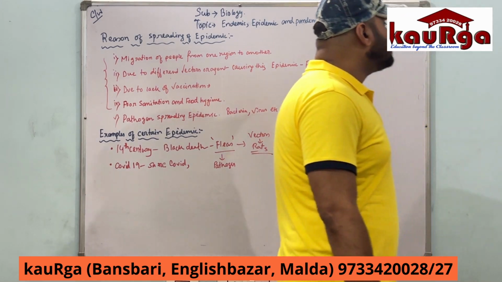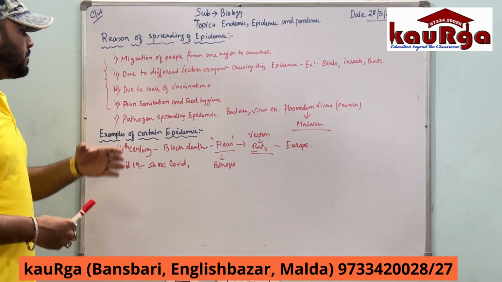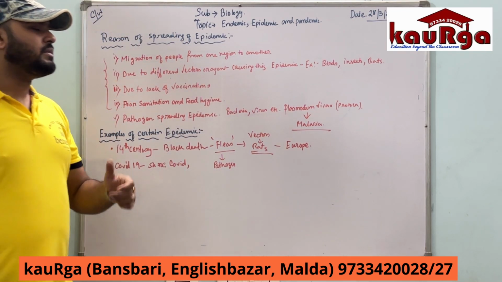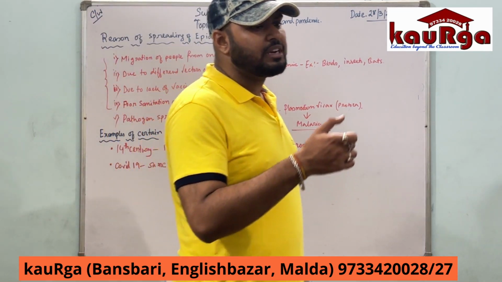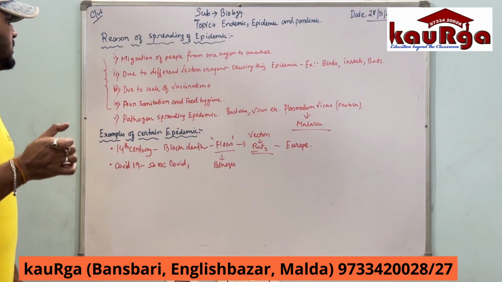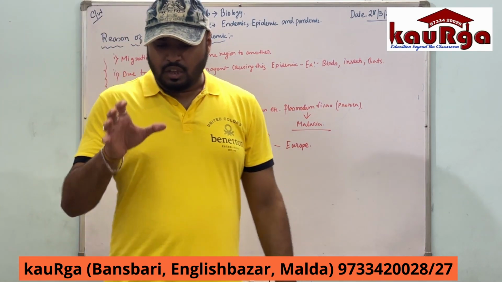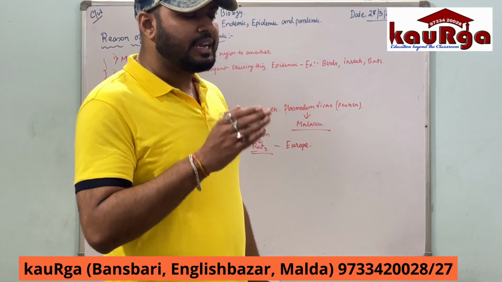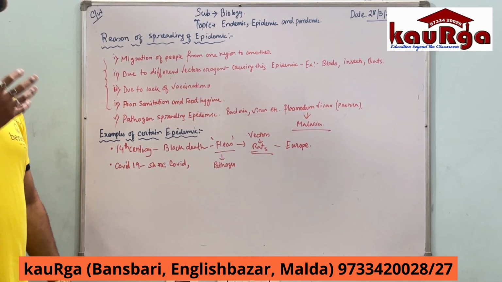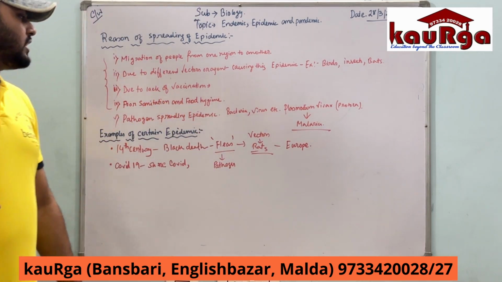Now, what are the reasons behind this epidemic disease? Migration of people from one region to another, one part of the country to another. Due to different vectors, agents causing the epidemic, just like birds, insects, they contaminate other persons. They carry this infection. Due to lack of vaccination, people who are not vaccinated properly at a very early age may become contaminated with this kind of epidemic disease, and from there they can spread it all over the country.